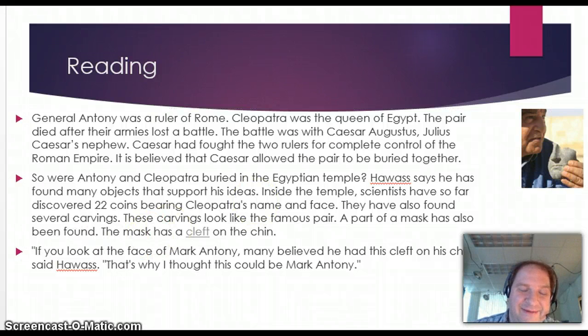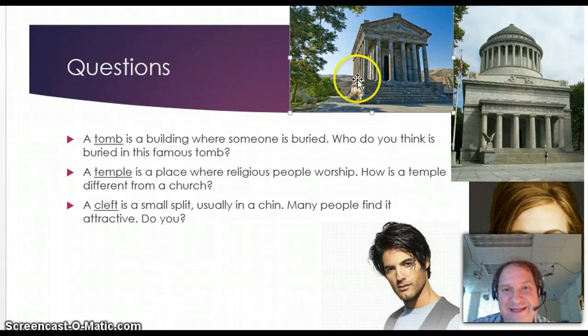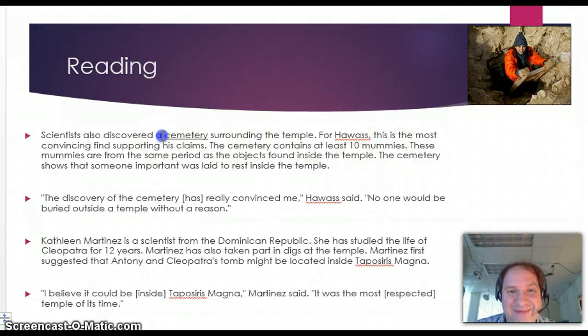Let's go to our vocabulary words. Tomb. This is Grant's tomb in New York City. Guy who was buried there was a general who led armies and a president. This was a temple in ancient Rome. We'll talk about different than church in the live class. The cleft, little mark in your chin. Some people think it's hot.